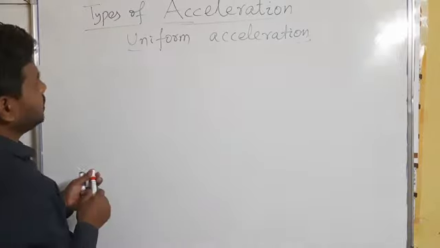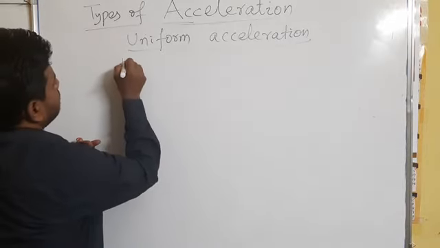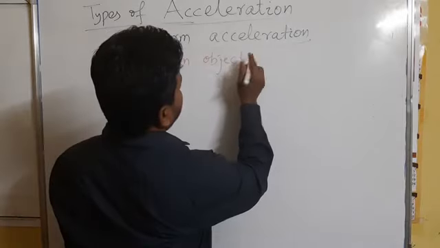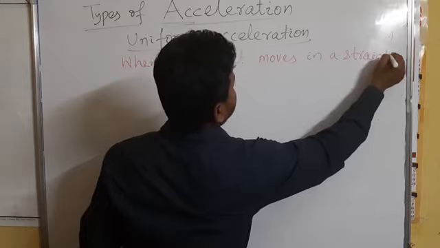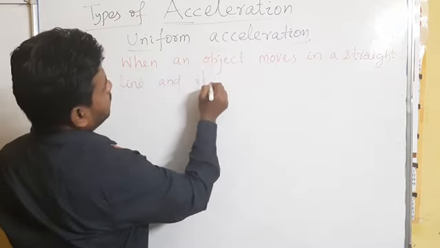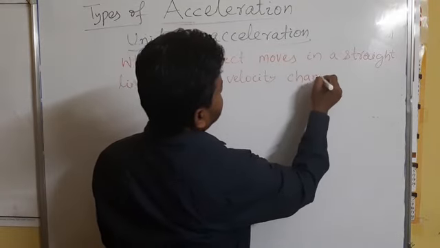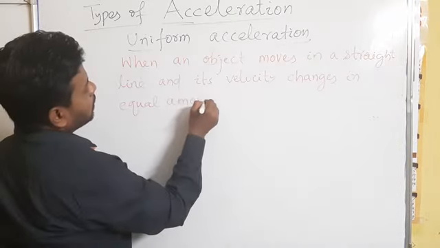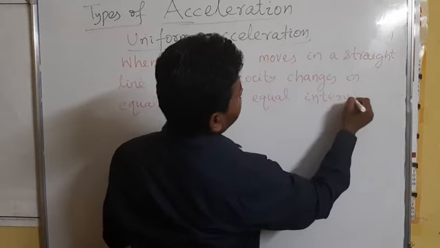We can define it in this way: when an object moves in a straight line, it means there will be no change in direction, and its velocity changes in equal amounts in equal intervals of time.